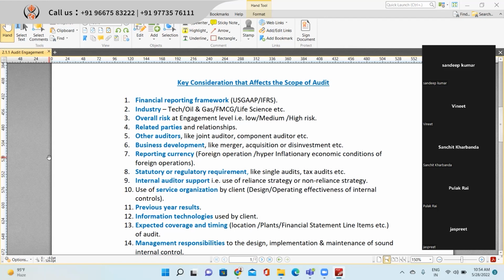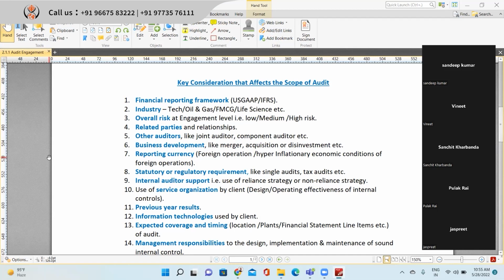Like in the last class, we discussed the bank audit, which is a kind of joint audit, in which 4 or 5 firms have been allotted to perform the audit of a bank jointly. One firm would be doing, let's say, the income side, one firm will do the expenditure side, one firm the asset side, one firm the liability side, and one firm takes care of the disclosure side.